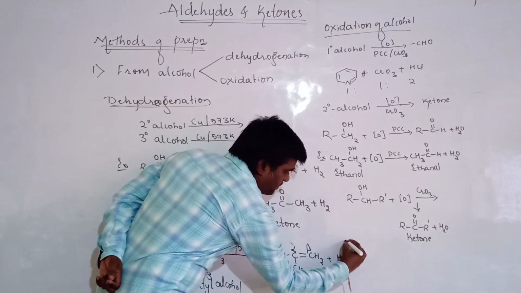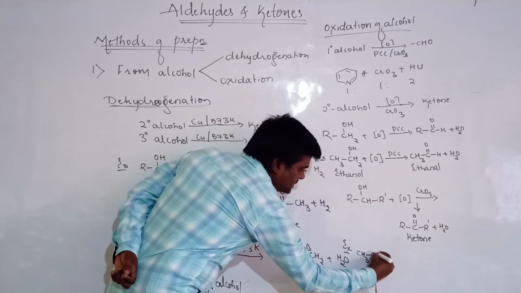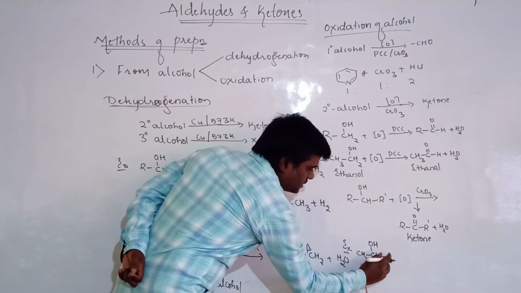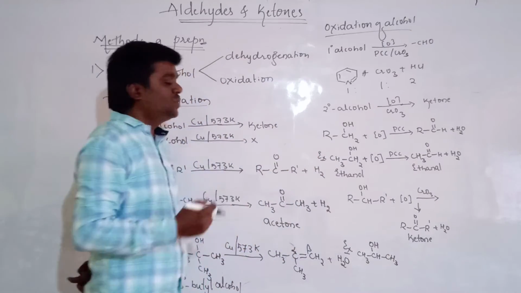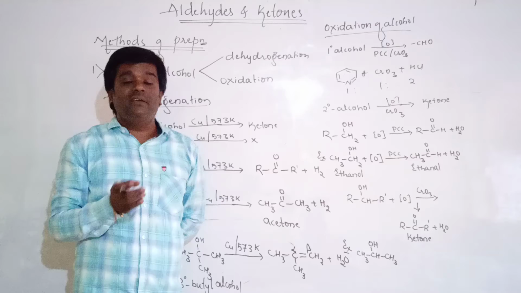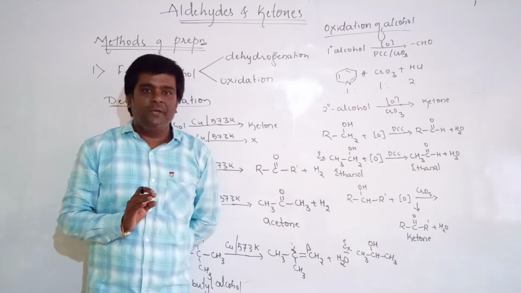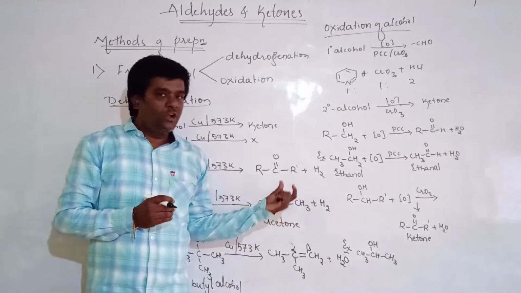Then let us take a particular example. CH3CHOHCH3. The name of the compound is isopropyl alcohol, which we can say is 2-propanol. Isopropyl alcohol is the general name and the IUPAC name is 2-propanol.